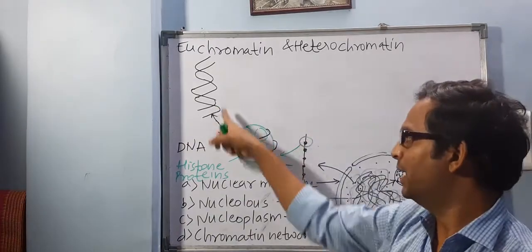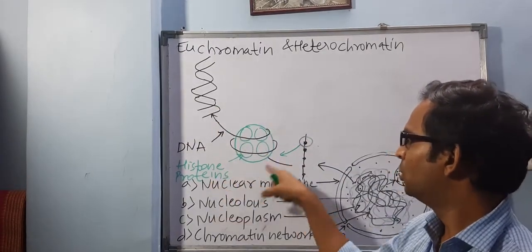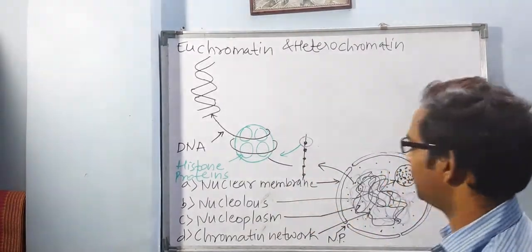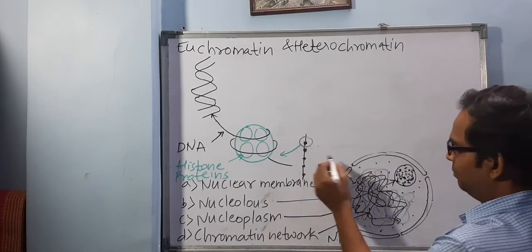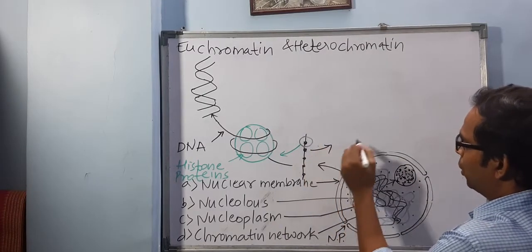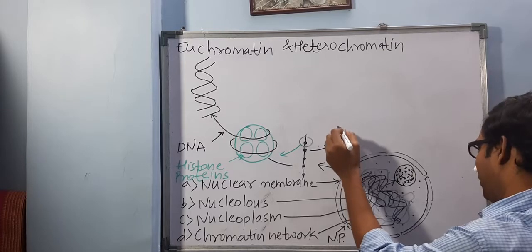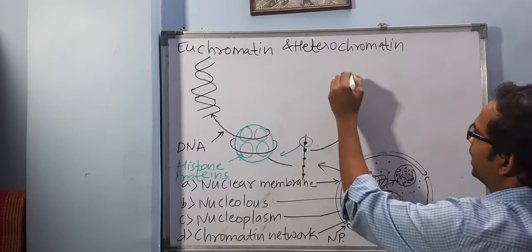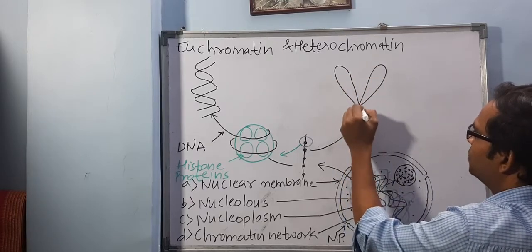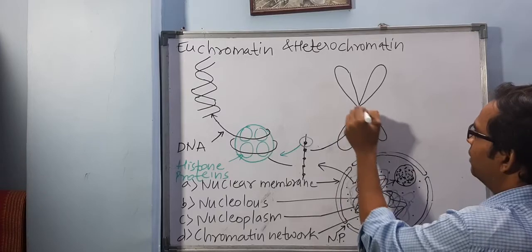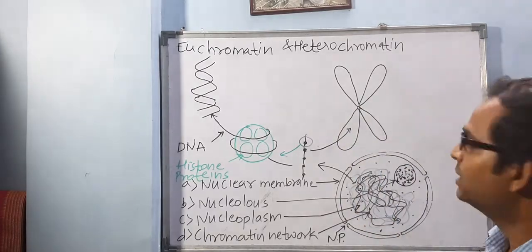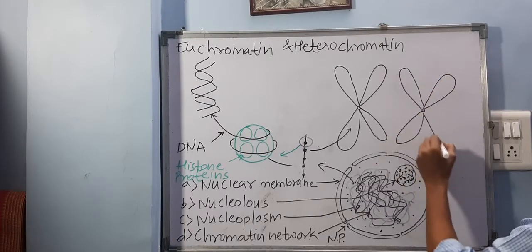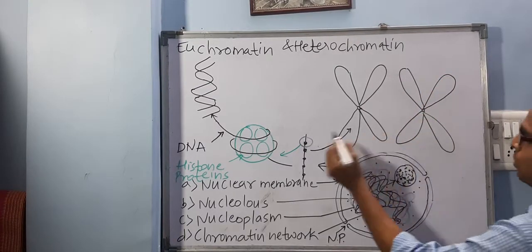So DNA and histone proteins together form this beaded string, right? Now this beaded string will undergo contraction and form the chromosomes, the genetic material which will be looking like this. And what do you call this whole structure? This will be called a chromosome.